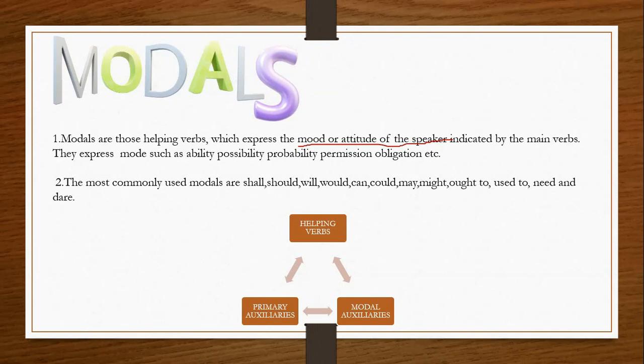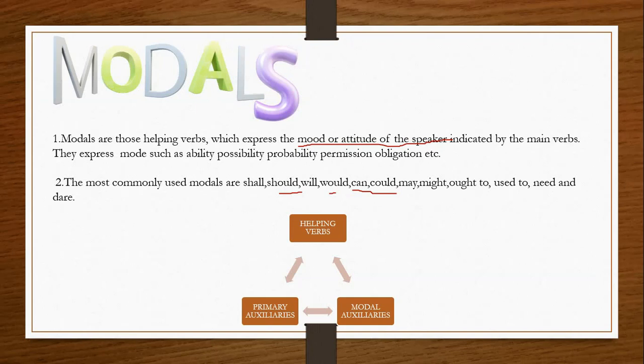The most commonly used modals are shall, should, will, would, can, could, may, might, ought to, used to, need, and did. We are going to learn these modals in this video. As I told you, modals are those helping verbs, a kind of helping verbs, my dear children.